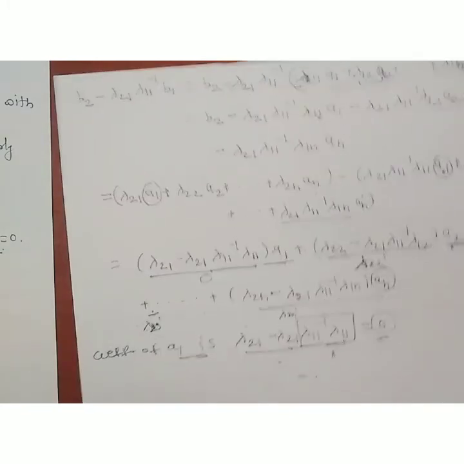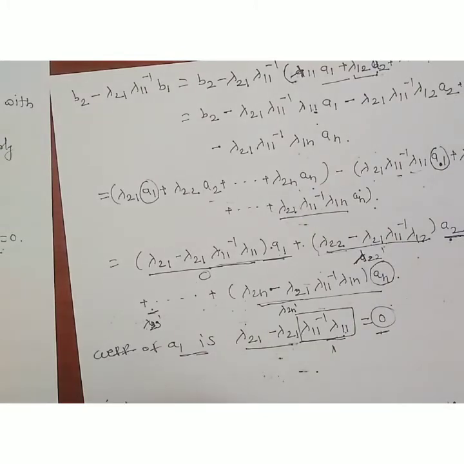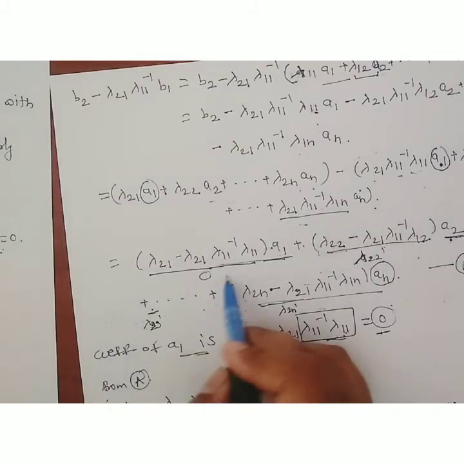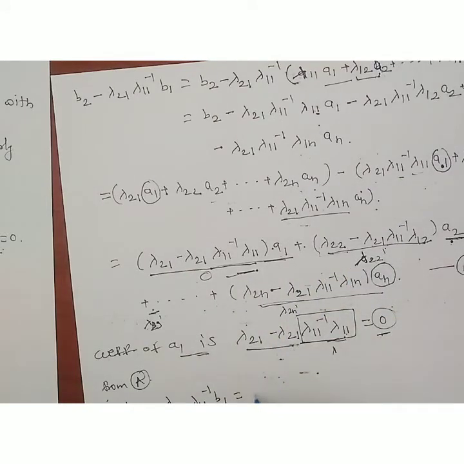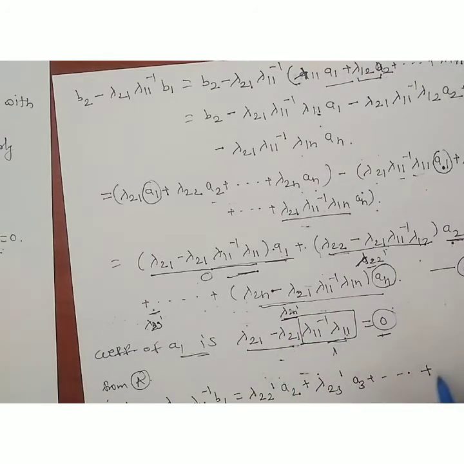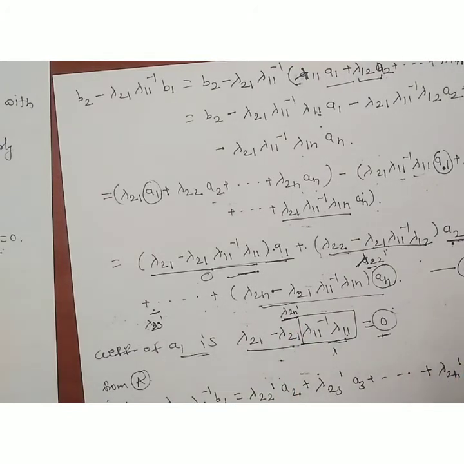So b2 minus lambda 21, lambda 11 inverse b1 is equal to, as the first term is 0, lambda 22 dash into a2 plus lambda 23 dash into a3 plus, and so on. The last term is lambda 2n dash into an.